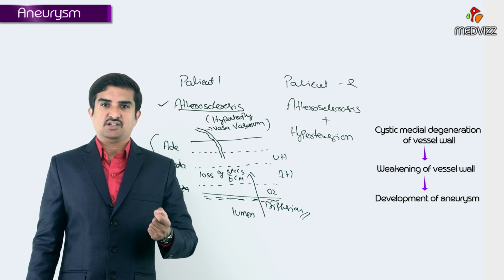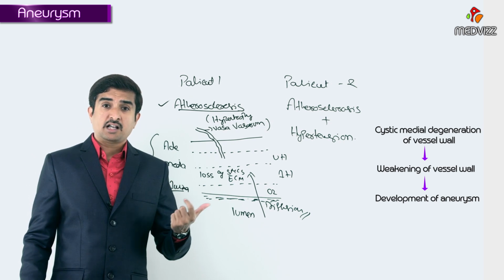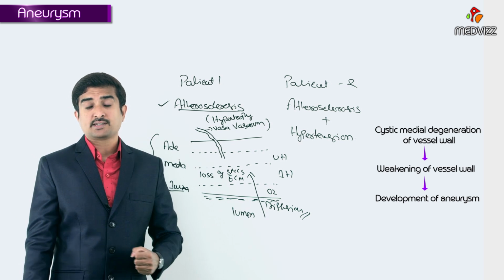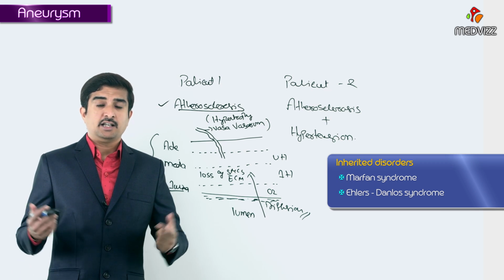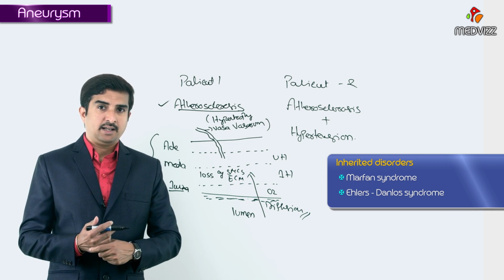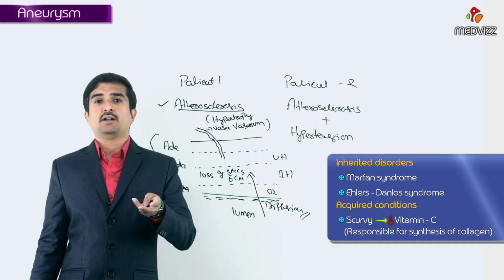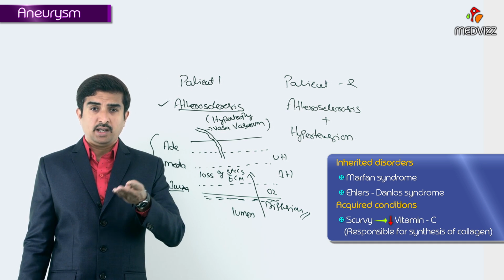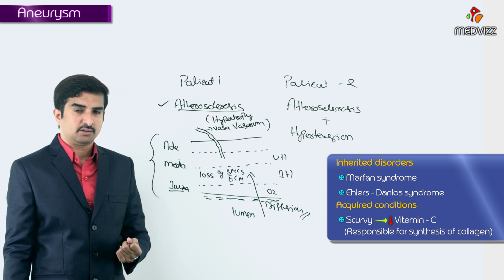So such changes are non-specific and they can occur whenever extracellular matrix synthesis is defective, including in inherited disorders, as I already explained, in conditions like Marfan syndrome, as well as in acquired conditions also like scurvy, that is due to the deficiency of vitamin C responsible for the synthesis of collagen.